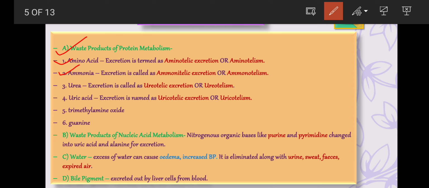The ammonia is highly toxic and highly soluble in water. Its excretion requires a large amount of water.